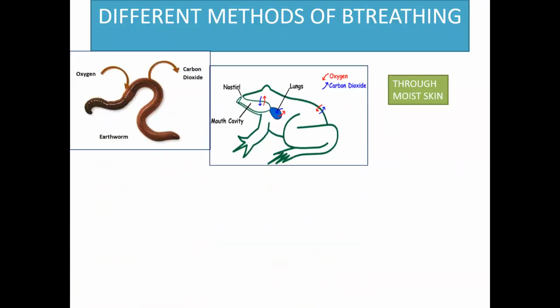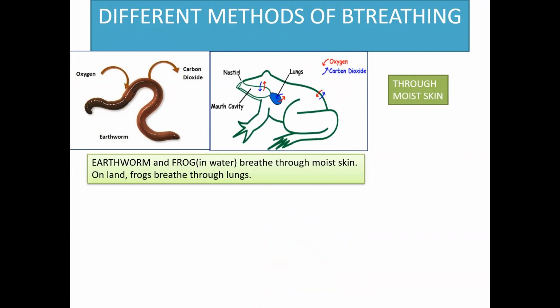Some animals breathe through moist skin. The earthworm breathes through its moist skin. So does the frog. When it is in water, it breathes through its skin; on land, the frog breathes through its lungs.